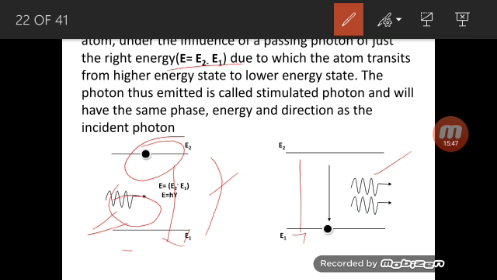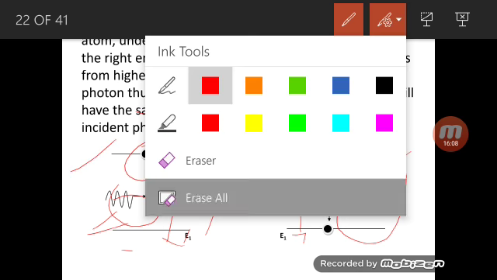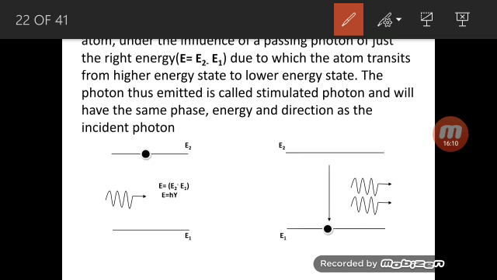The photon emitted is called the stimulated photon, and the photon that is incident is called the incident photon. Therefore you get two photons here. From one you get two photons, and they have the same direction, the same energy, and the same phase as the incident photon. Got it? Clear? So this is a very special type of photon.